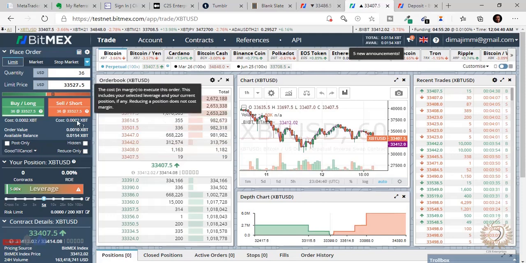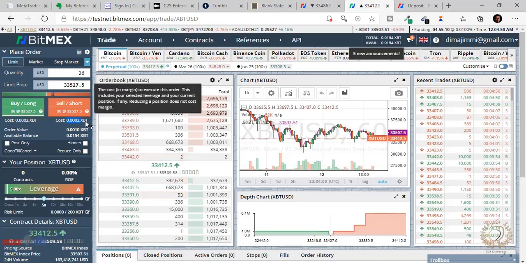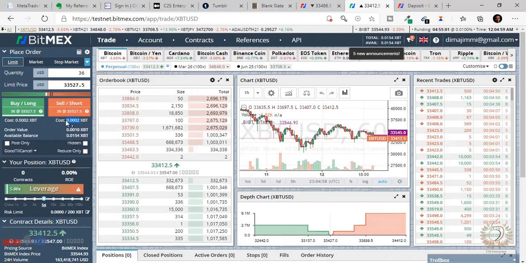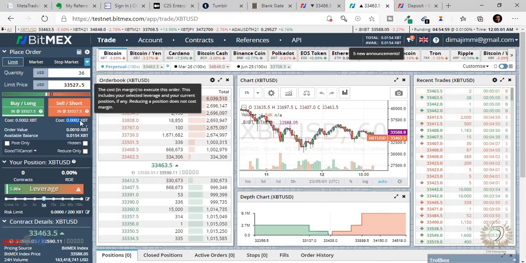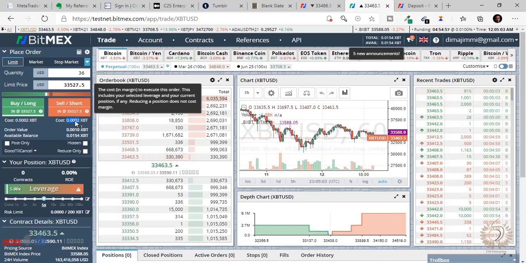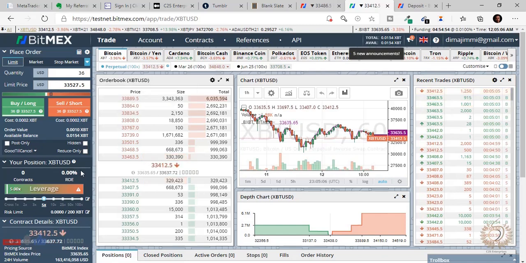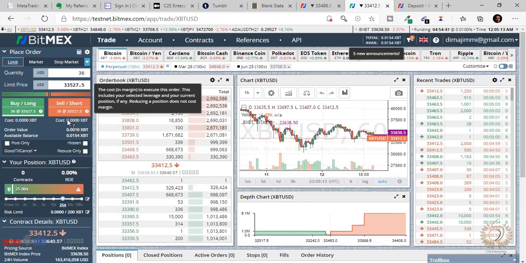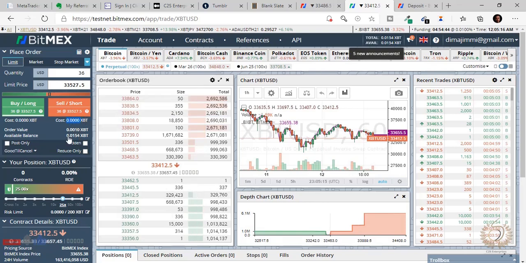I encourage you to keep watching this cost, and make sure it is within your risk appetite, whether you want to be risking 1% of your account on one trade, or 2%, or 3%, or thereabout. Don't look at any other thing. This is what matters. If anything happens, this is what this contract is going to cost you. So irrespective of the margin you pick, there are two things you should be checking: the cost of that contract, and then the liquidation price.